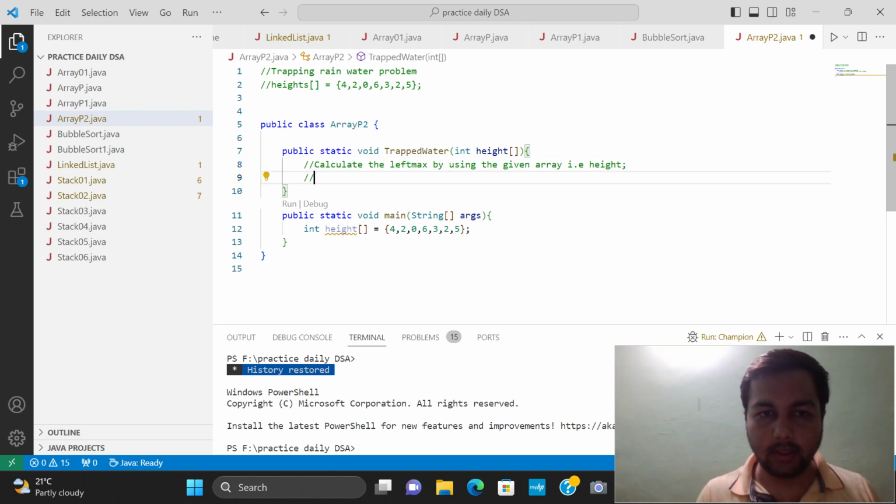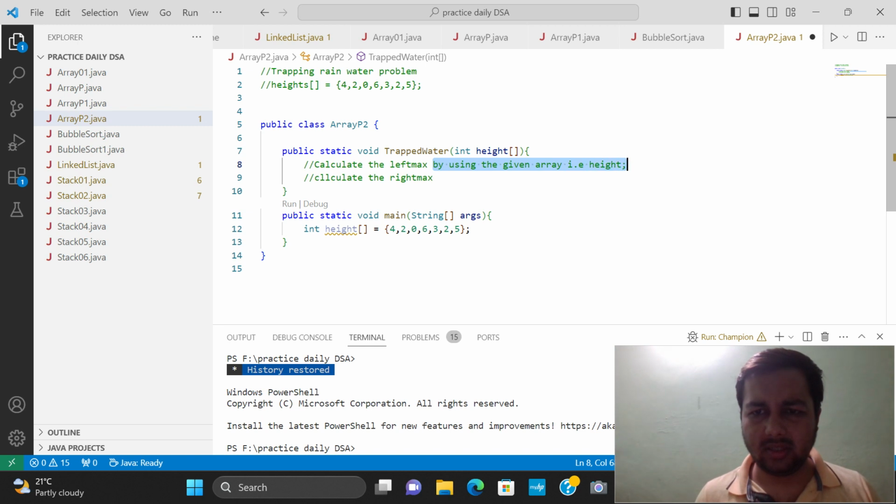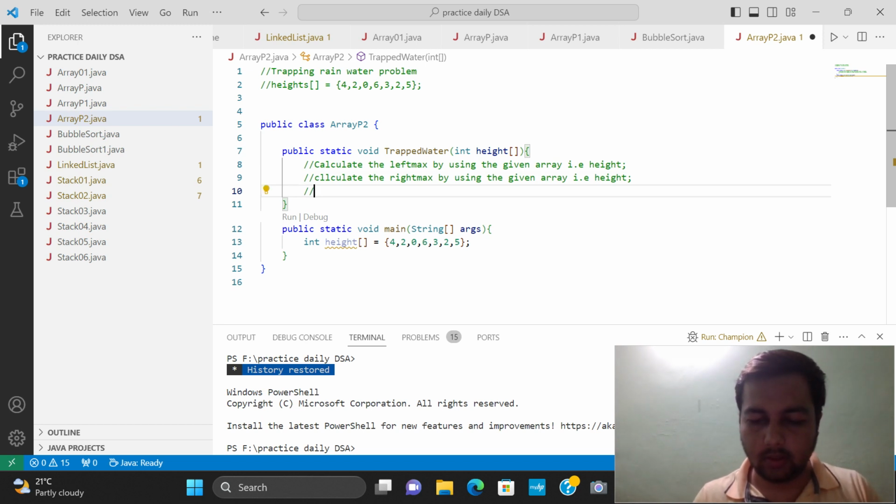Second, we have to calculate the right max by using the given array, similar to this. Control plus C, let's copy this. After that we have to make one loop, run a loop.